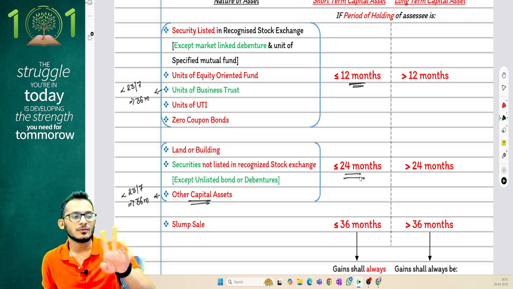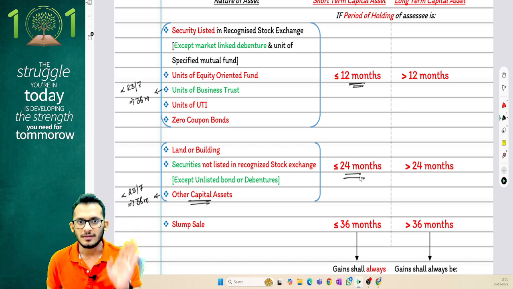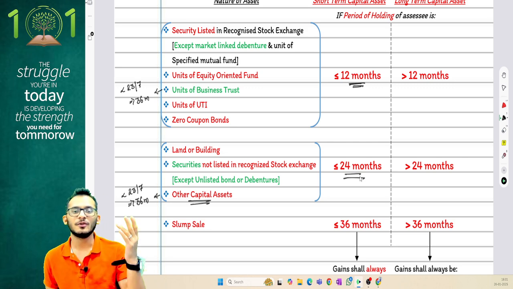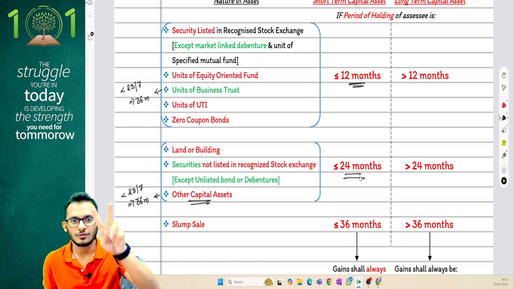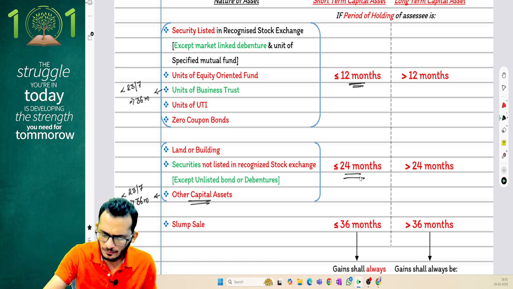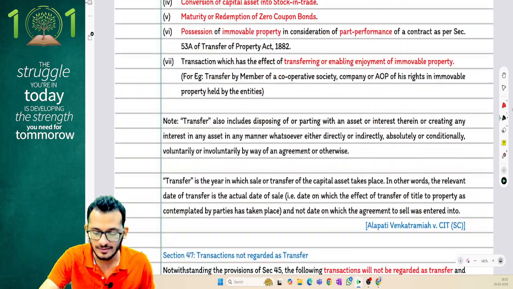Amendment number 1: if it's units of business trust before 23rd July, then it is 36 months, and if it is other capital assets before 23rd July, then it is 36 months. Everything else remains the same, no changes in that. So two critical amendments for you to make. Hold back on the slump sale, we will be discussing this in a separate topic.